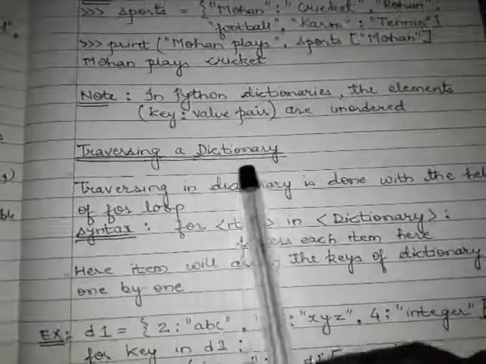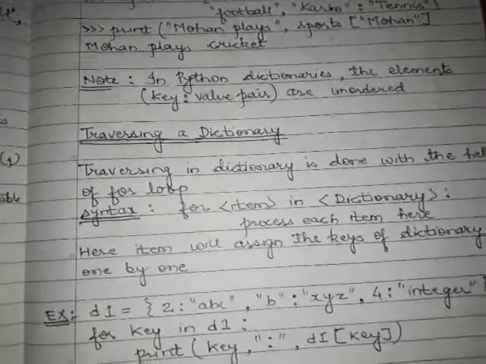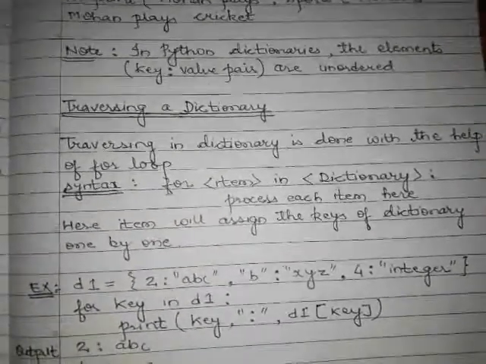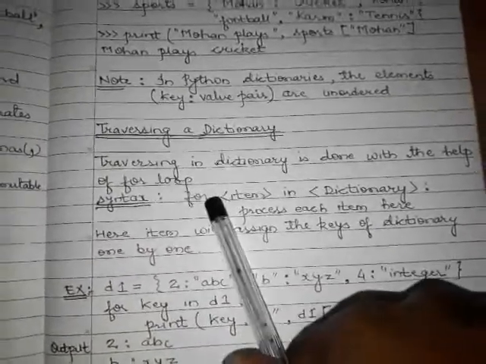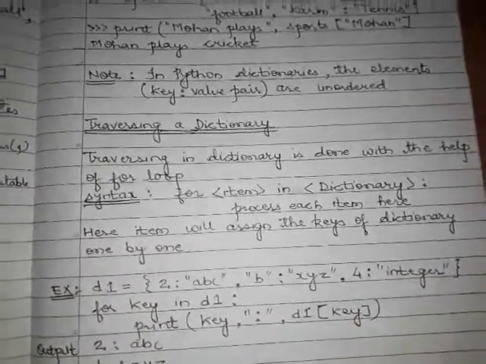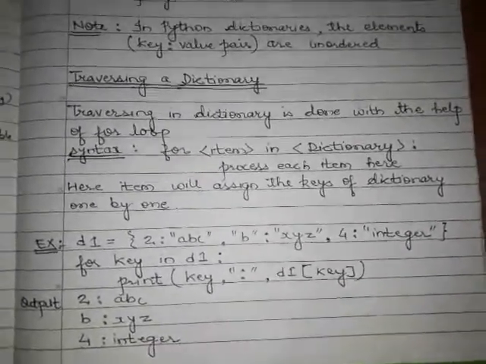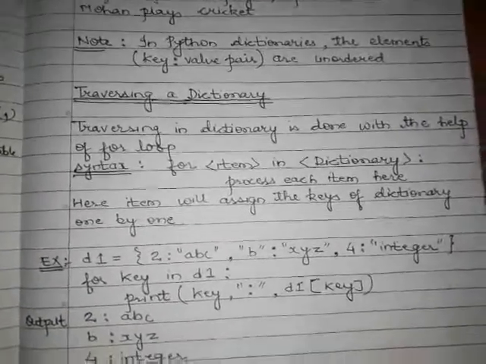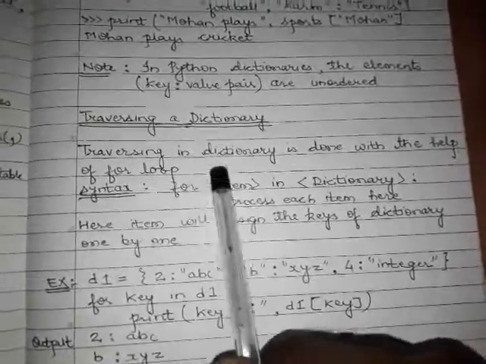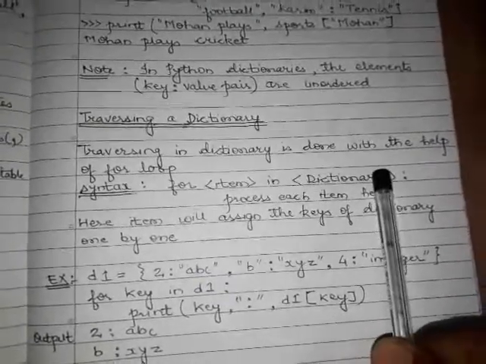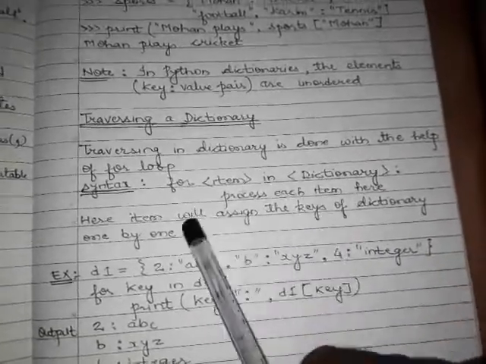Traversing a dictionary. How to traverse a dictionary? Traversing a dictionary means to move from the first element to the last element of the dictionary and to see all the values. Traversing in a dictionary is done with the help of a for loop. The for loop is the common loop for traversing each and every object in Python. It is used for traversing a string, a list, a tuple. The syntax here is: for item in dictionary, process each item. We will see it with the help of an example.